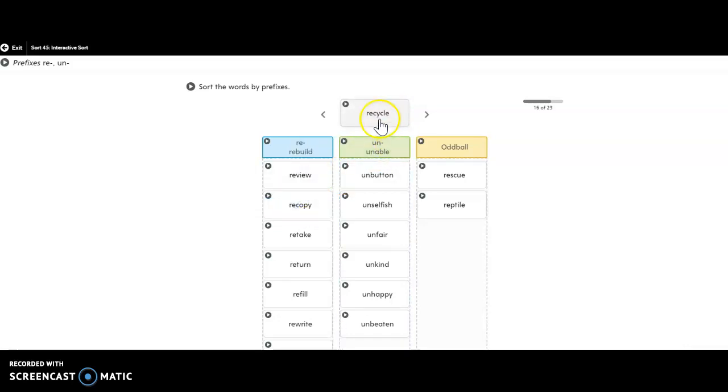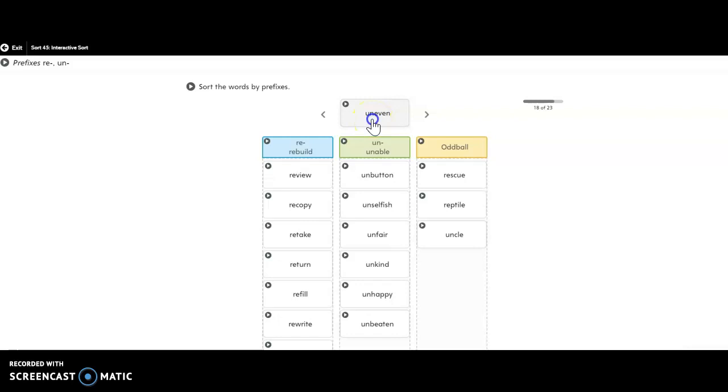Recycle. So we do the cycle again. That's an interesting one because we all know what it means to recycle, but the actual parts of this word, we know what a cycle is. Something that goes around and around. And RE is to do it again. So when you're recycling, you're actually helping something go around again. Next we have uncle. It starts with these two letters, UN, but it's not really the opposite of anything, except for maybe aunt, but it's not un-aunt, it's uncle. Is there a base word there? Cle? I don't think so. I think it belongs with our oddballs.